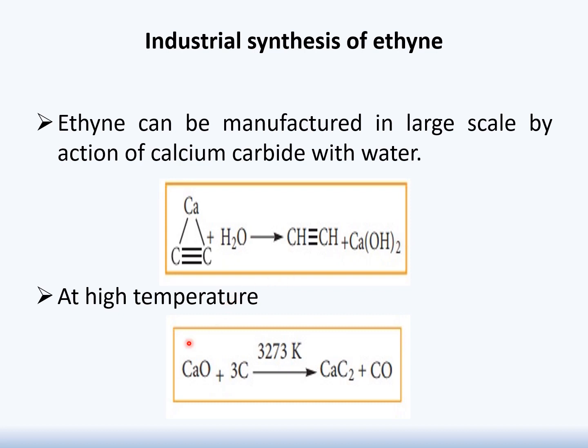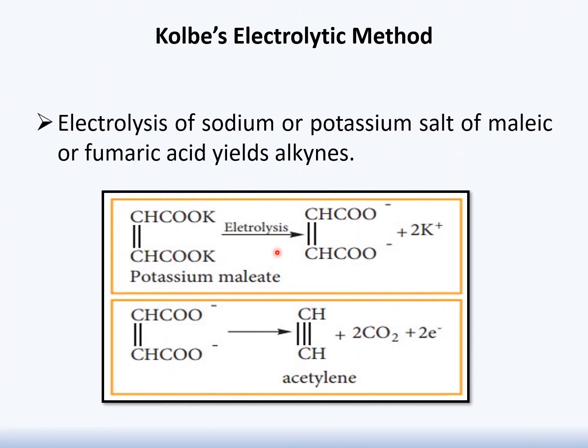In the second reaction, the previous reaction as you see proceeds without any high temperature, but in the following reaction, this lime and this coke will undergo a reaction. They will react with each other and give rise to calcium carbide. This calcium carbide will be used with water, and this reaction will be responsible for the production of alkyne. So this reaction is responsible for the production of calcium carbide, and this calcium carbide will be used later on to be reacted with water to produce alkyne.